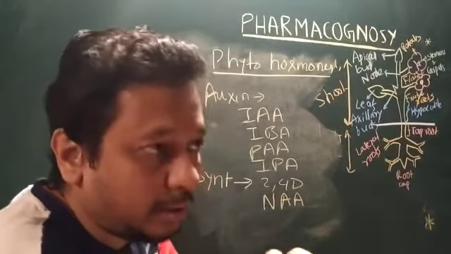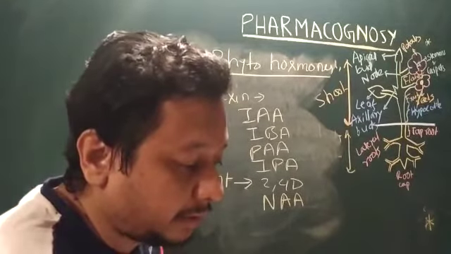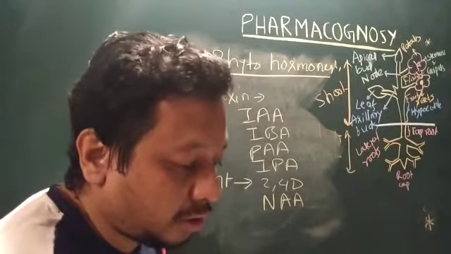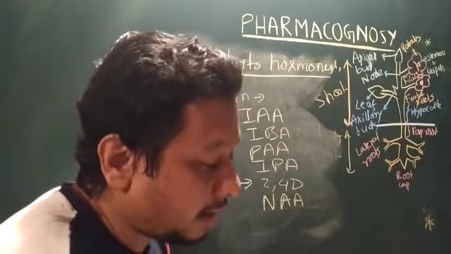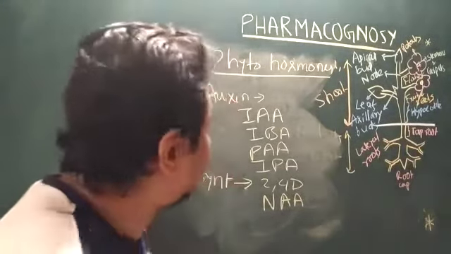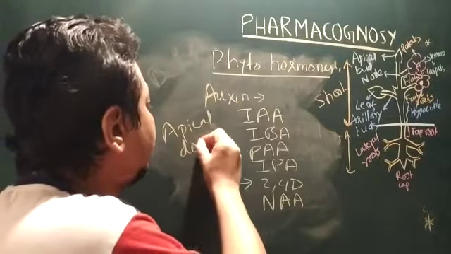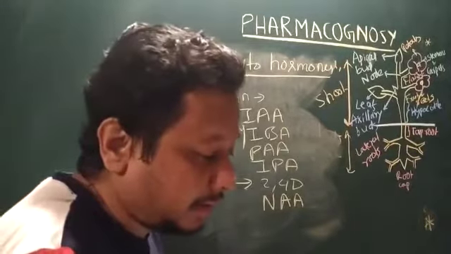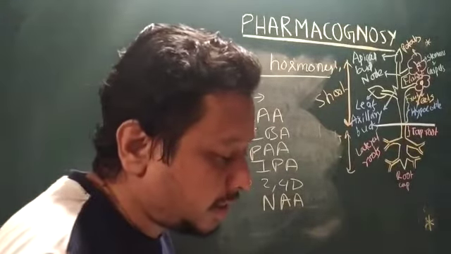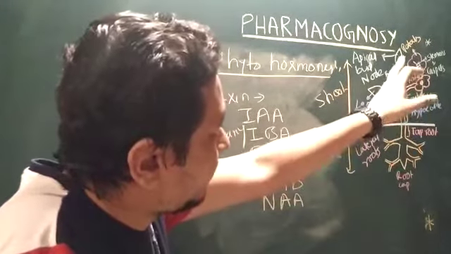Auxin stimulates transcription in the plant, so that means it also generates protein in the plant. Apart from that, there is apical dominance, a characteristic feature of auxin. What is this? It stimulates the cell elongation process, especially in the apical buds.